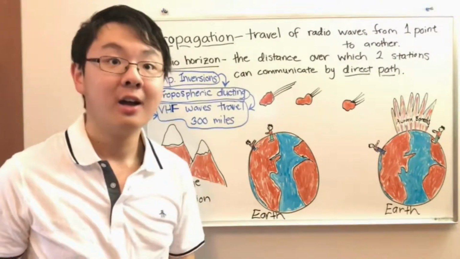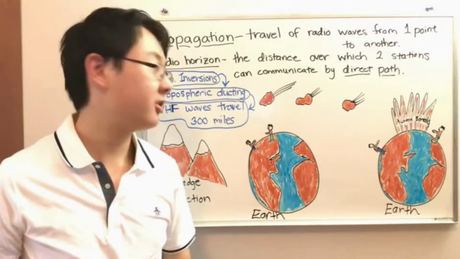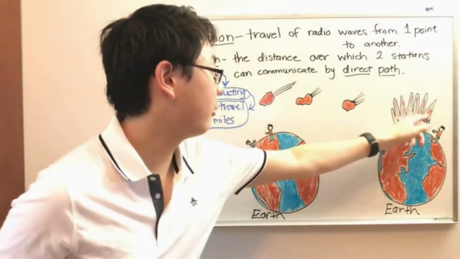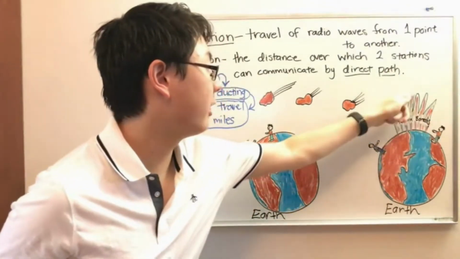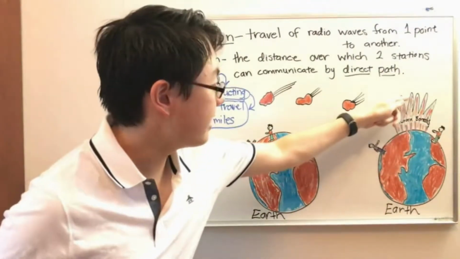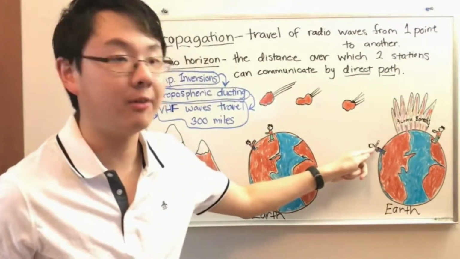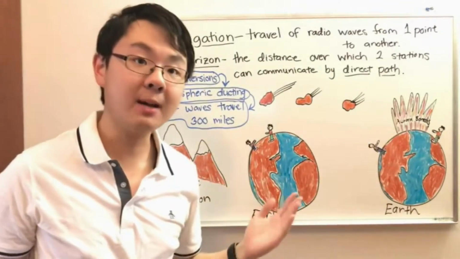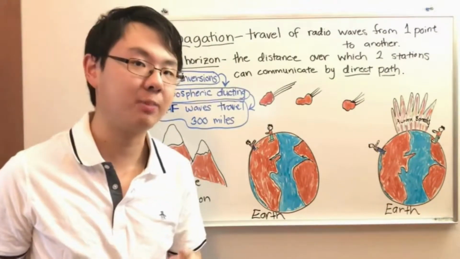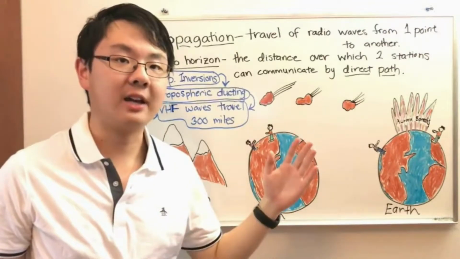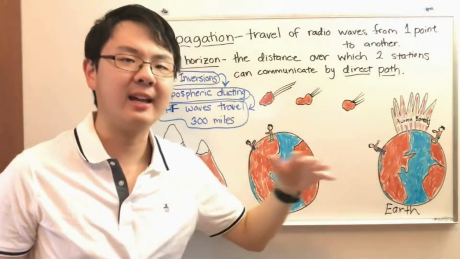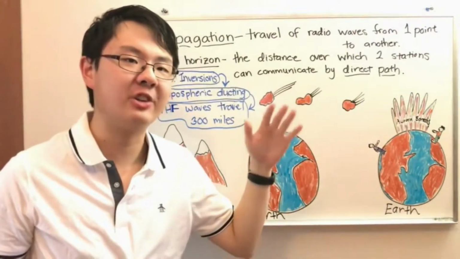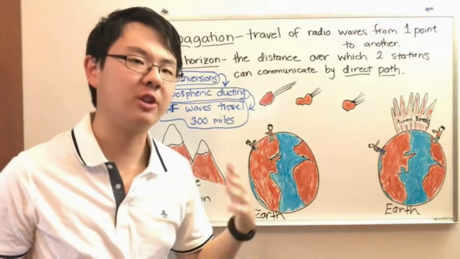Isn't that cool? During these aurora contacts, pretend this is the aurora, the signals bounce off the aurora in the sky, and then you might be able to actually hit this guy over here. Well, actually, you can't get quite that far. But the test will expect you to know that during aurora contacts, the signal that you're transmitting exhibits rapid fluctuations in strength, and it sounds sort of distorted.